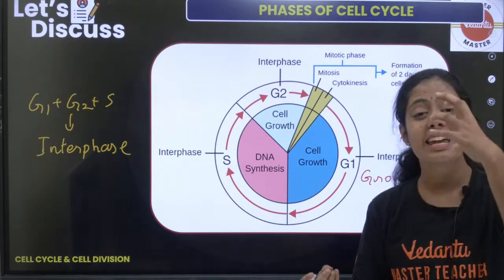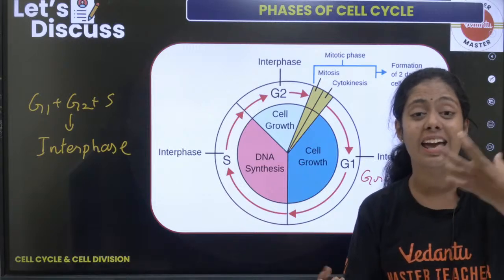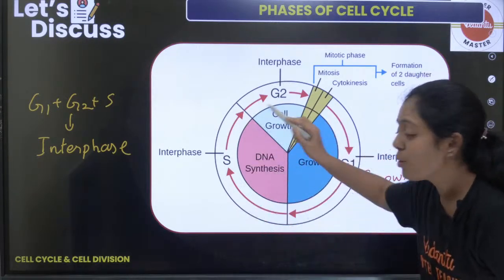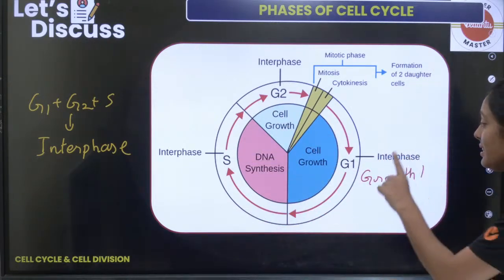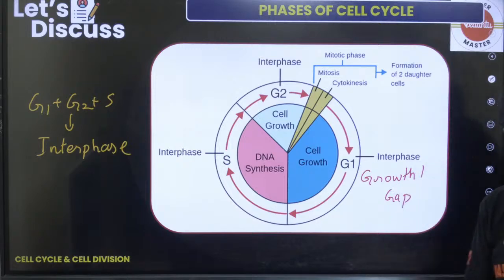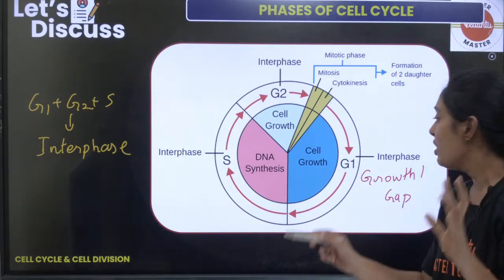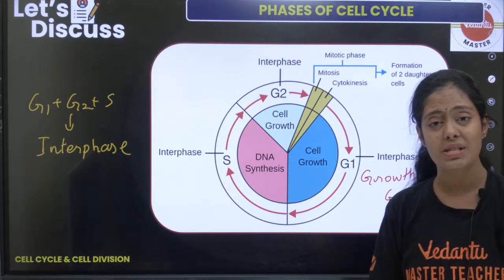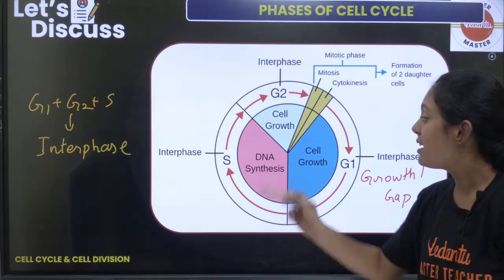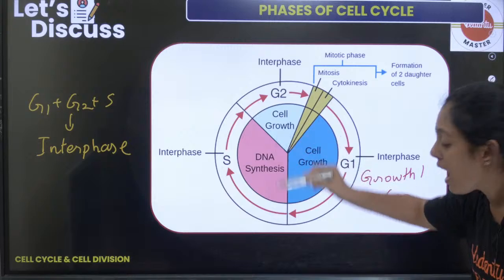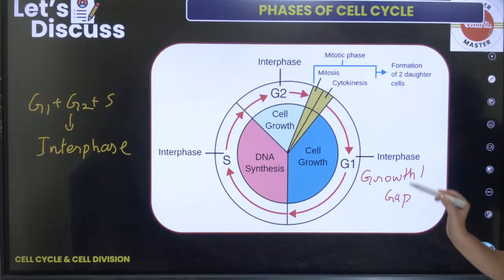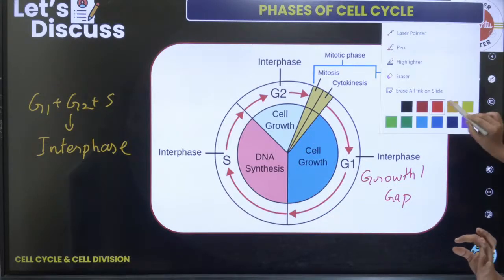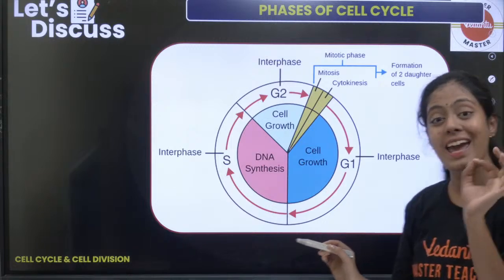Okay, so what nutrients the cell needs, what enzymes it needs for the upcoming S phase, all that is done during your G1 phase. So that's very, very important. G1 phase is called the first growth phase. The cell continues to grow in size and all the enzymes needed for S phase are produced in the G1 phase. Did everyone understand this? Now what we are going to see is S phase.